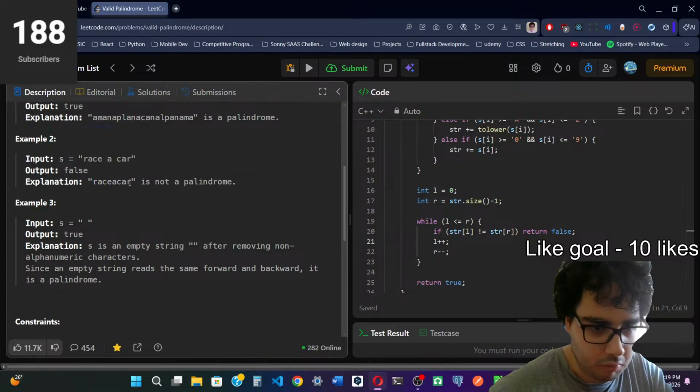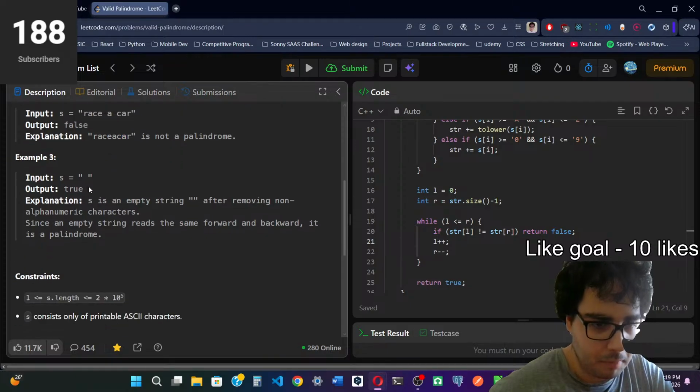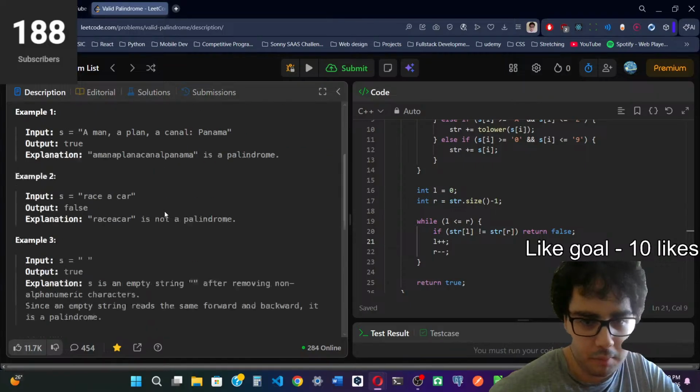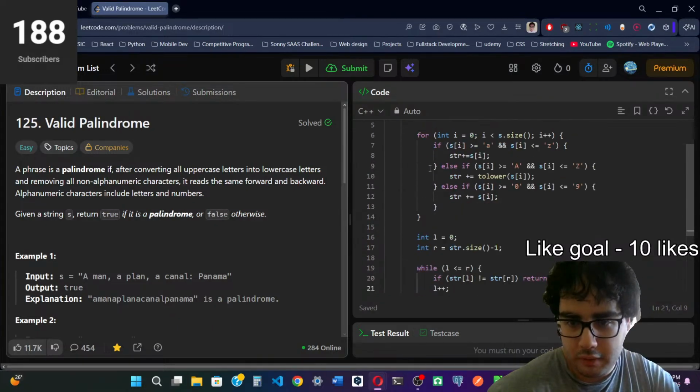That's because of the r. If we come from here, it's "race a car," then it becomes "raceacar," so it's not a palindrome. And then this one is an empty string, but it's the same forward and backward, so that also counts. And what is the code?